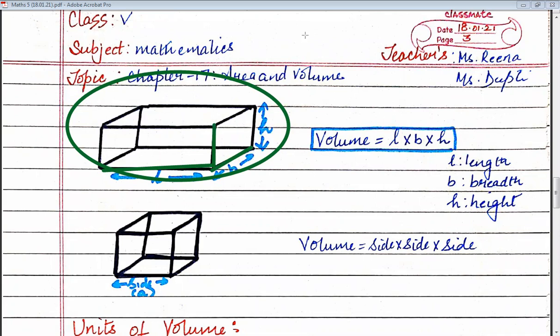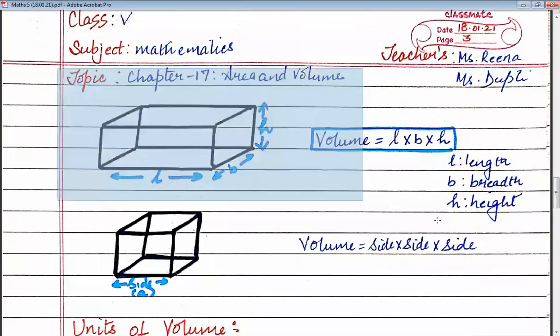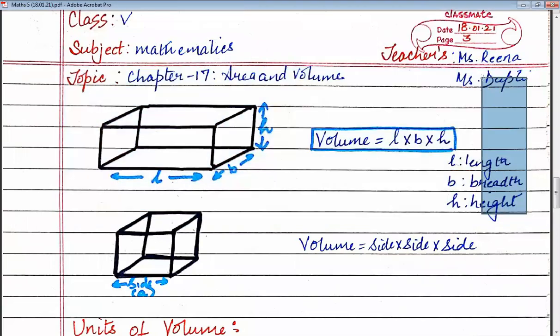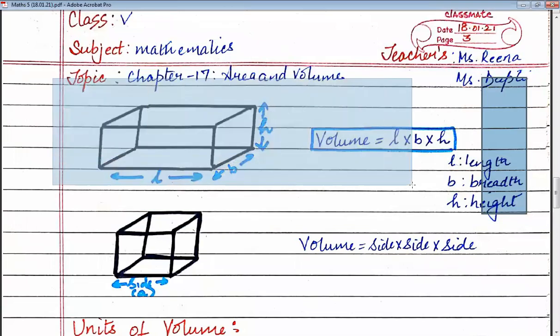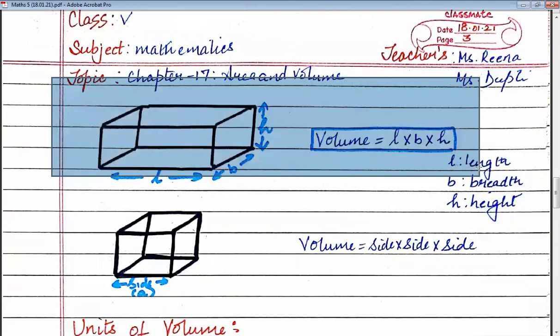Now children, if you are interested in finding the volume of this cuboid, the formula is so easy: L multiplied by B multiplied by H. You just have to multiply all these three. I repeat, volume of the cuboid is equal to length into breadth into height.